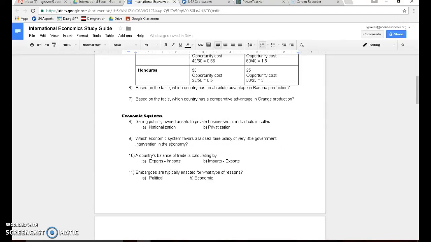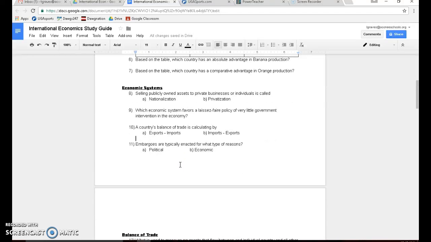Number 10, a country's balance of trade. Remember, you're talking about your balance of trade. That's just looking at where you fall. Are you importing more than you're exporting? Are you exporting more than you're importing? So it's simply exports minus imports. If a country has a positive balance of trade, that means they have a surplus. That means they are exporting, selling more goods than they're having to buy from other countries. But if your imports are greater than your exports, that would mean that you are operating at a deficit. You are spending more money than you are making in revenue. But balance of trade is exports minus imports.